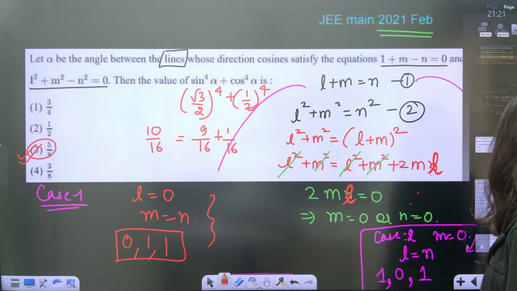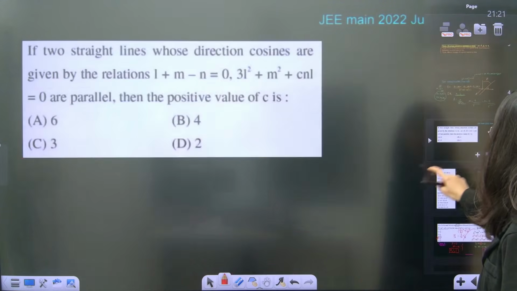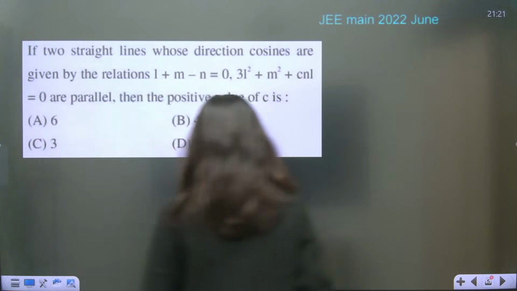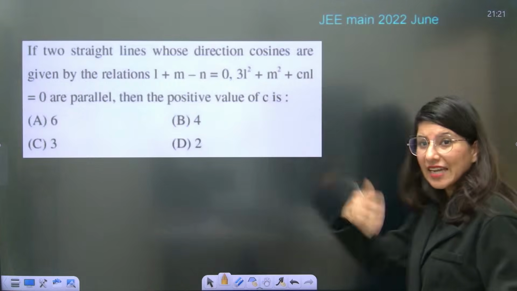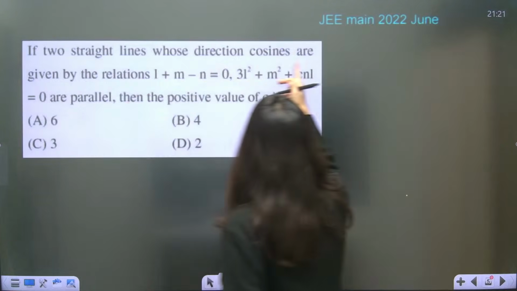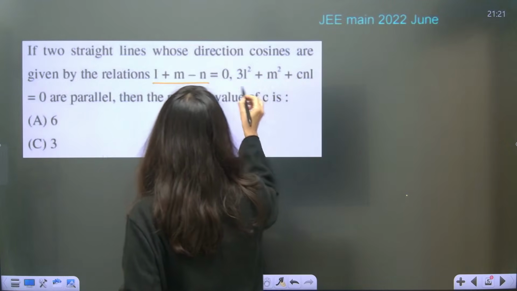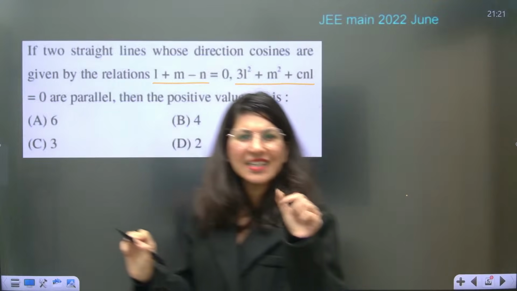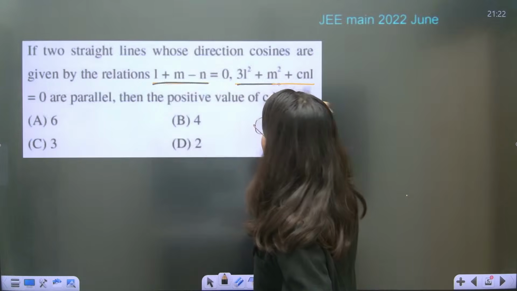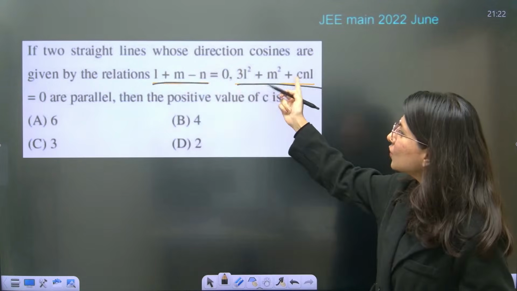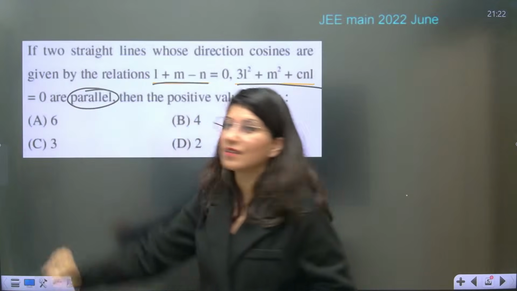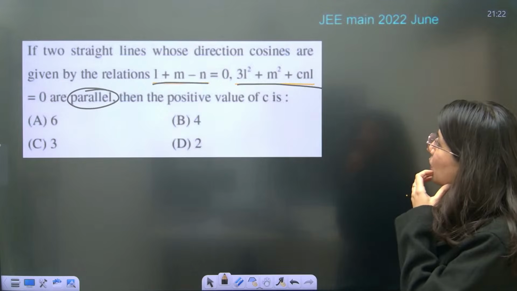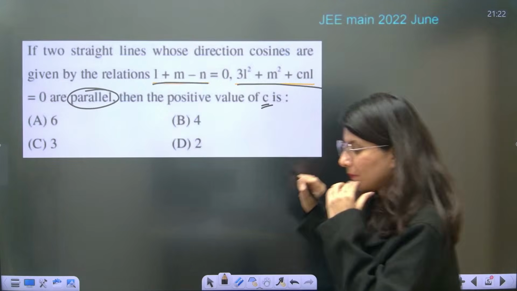Alright. Shall we move on to the next problem, guys? Next problem. Okay. So this is again another question of the same type. Two straight lines whose direction ratios are given by this relation and this relation. But in here, there is some twist. A constant C is also involved over here. So two straight lines are connected by these two relations and both the lines are parallel. Then the positive value of C is, okay, both the lines are parallel.